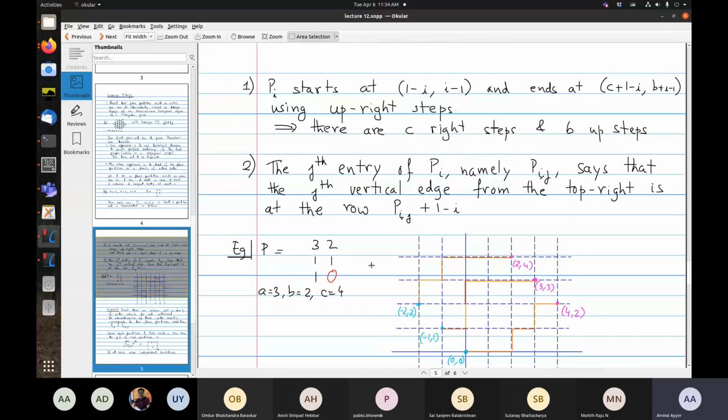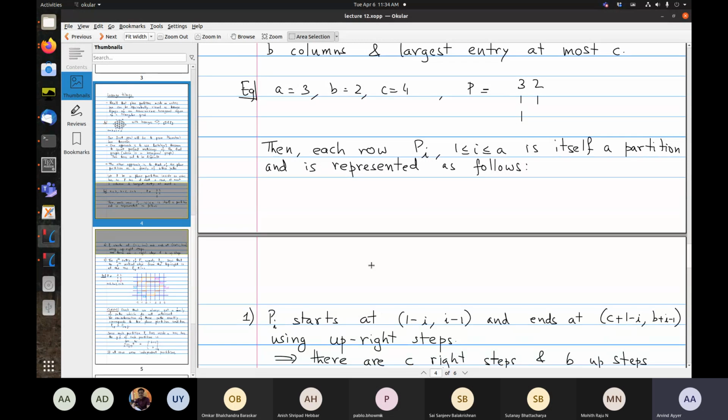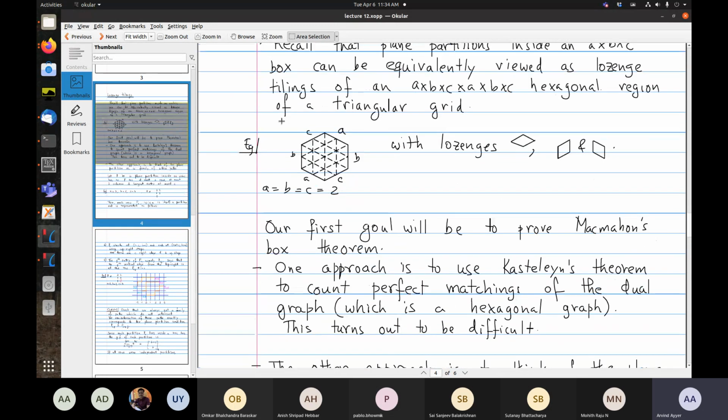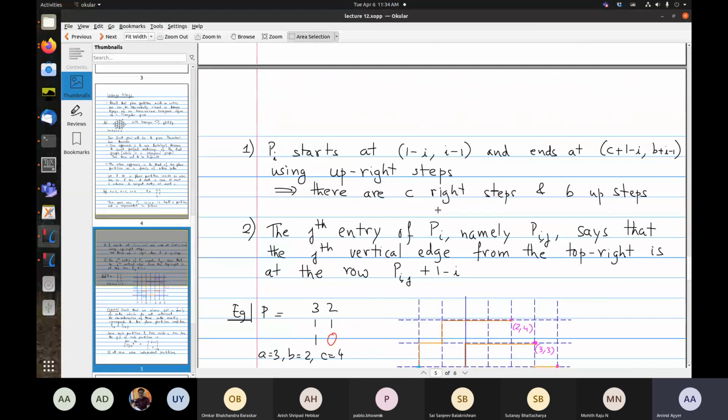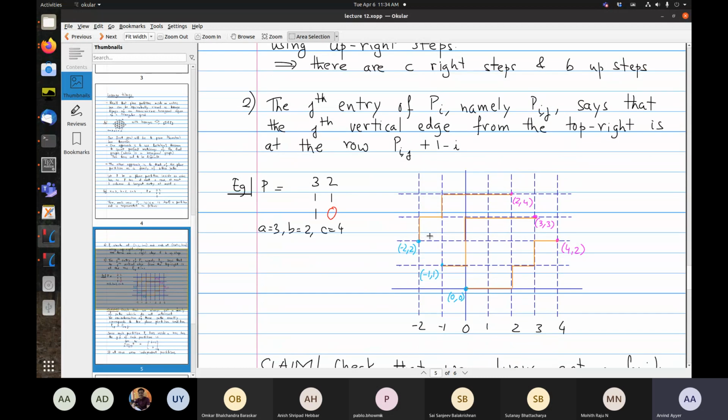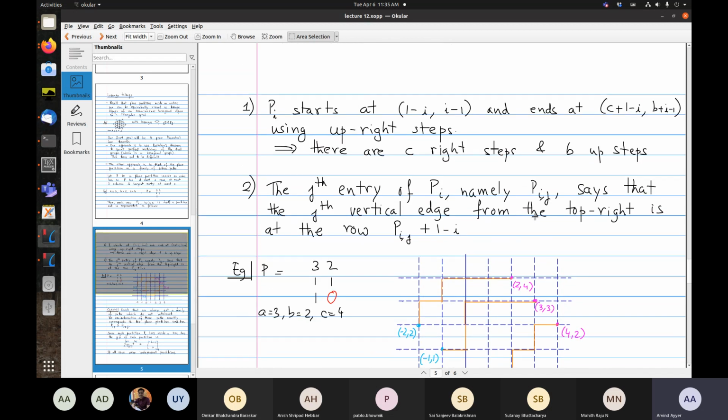Okay, so remember what we were doing. We were trying to count plane partitions inside a hexagonal subset of the triangular grid, and we translated this problem into a family of non-intersecting lattice paths by choosing the starting points to be along the anti-diagonal, or if you want, along the line x plus y equals 0 in the second quadrant, and choosing the endpoints to be also along an anti-diagonal, but the precise values depend on the size of the hexagon.